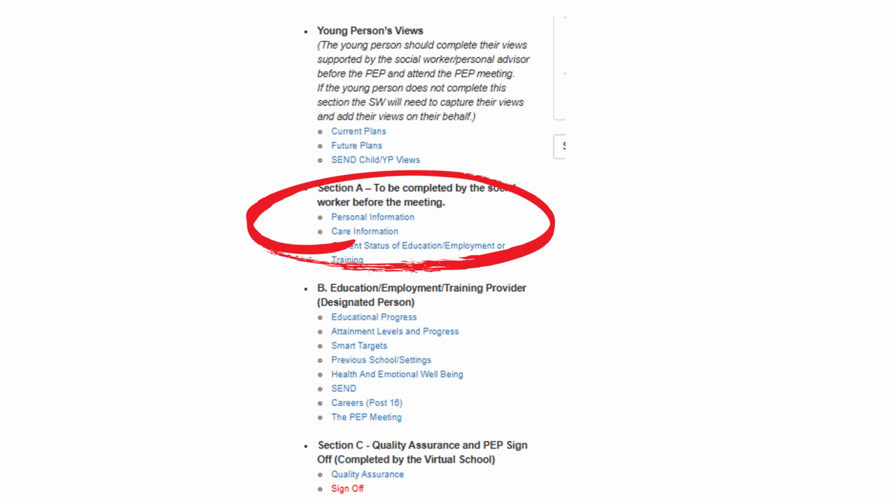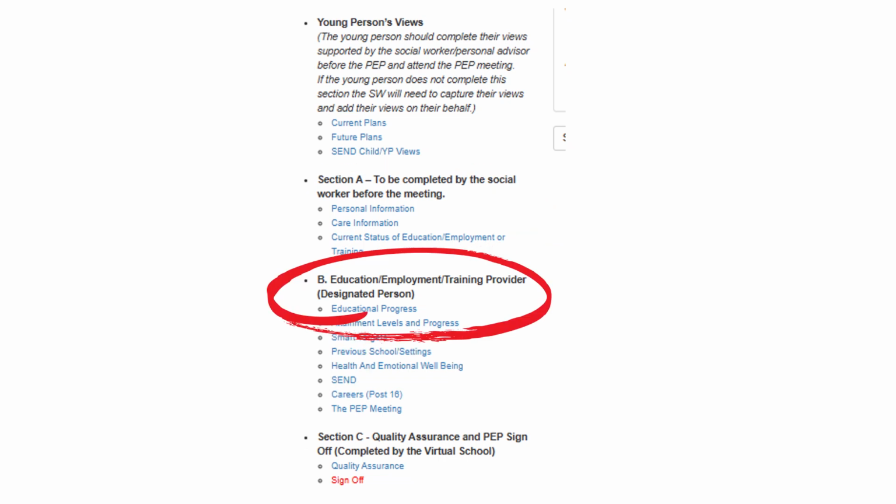Returning to the contents page, section 8 is highlighted here. This section must be completed by the social worker and done before the PEP meeting takes place. Next is section B, the section for education providers to complete. Please complete as much of this section as possible before the PEP meeting. This ensures the meeting focuses on discussion and planning rather than data collection.